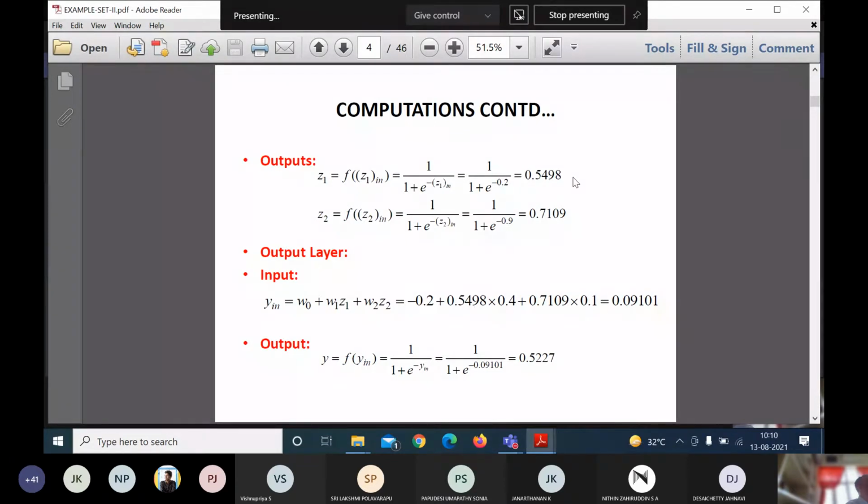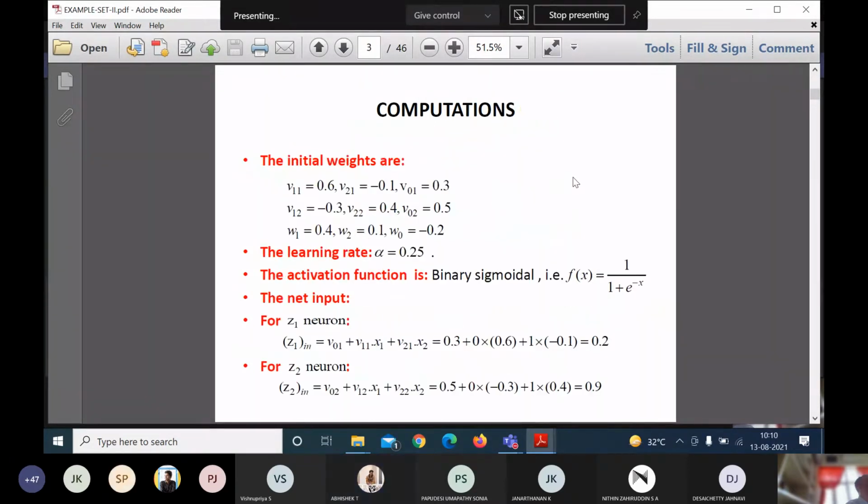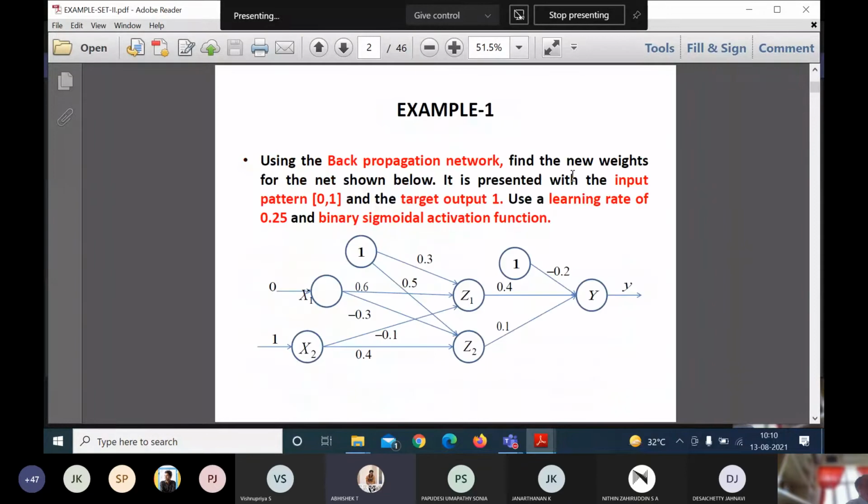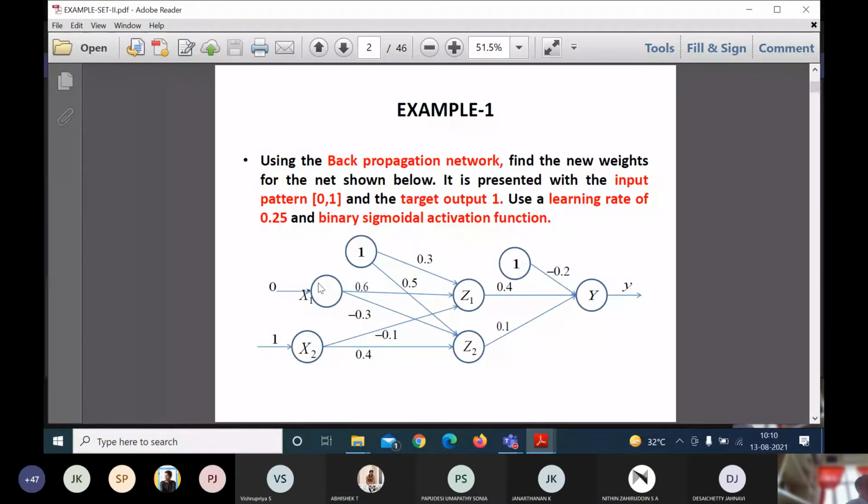Any doubt? Yes. Sir, how do we form that Z1 neuron equation? Is it like all the connecting nodes will be one parameter? Yes, X1 and Z1 are connected, X2 and Z1 are connected, and bias is also connected. Is it clear? So for each connection, we introduce one parameter. So what is the formula? You go to the algorithm statement.